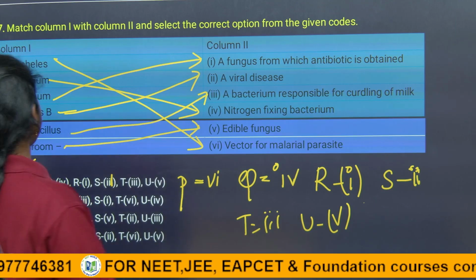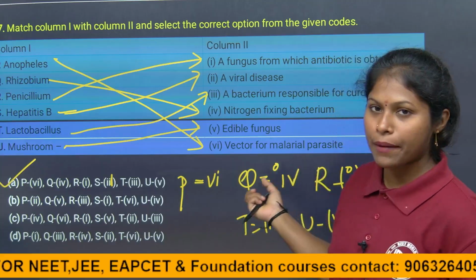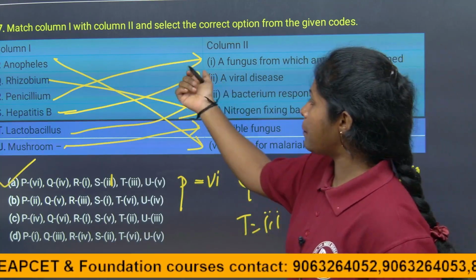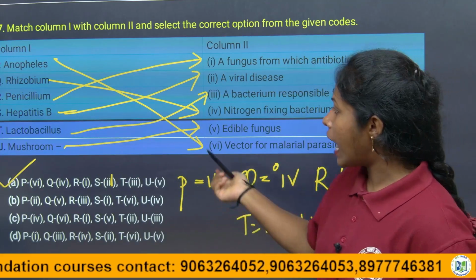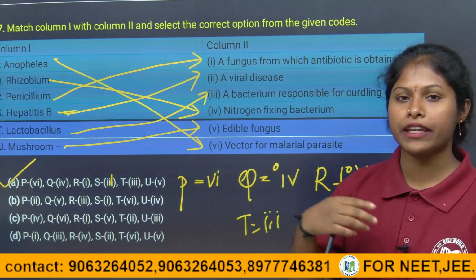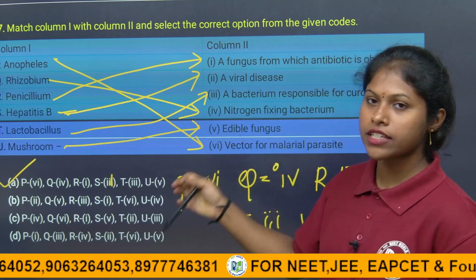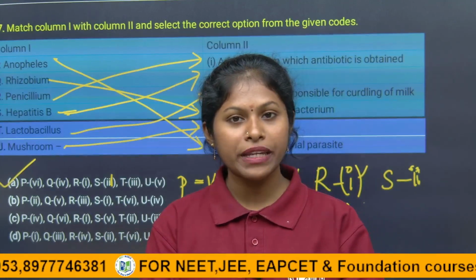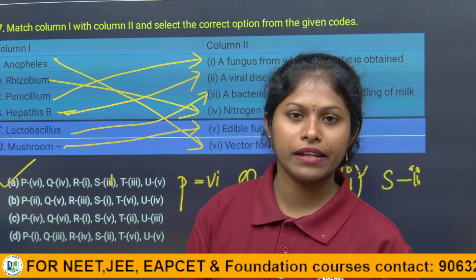So the answer option for this question is the first option, A, because the Anopheles mosquito is responsible for the malaria parasite, and rhizobium helps in nitrogen fixation, and penicillium is a fungus from which we obtain the antibiotic, and hepatitis B is a viral disease, and Lactobacillus is a bacteria which helps in making milk into curd, and mushroom is an edible fungus. There we get the important vitamins in the edible fungus, vitamin B12 and selenium, which help in brain cell formation and also in red blood cell formation.